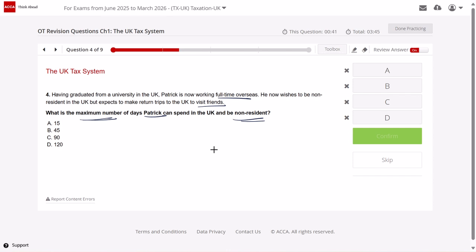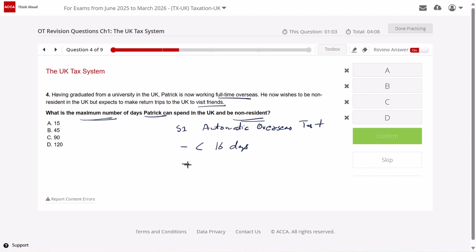So when I talk about stage 1, the automatic overseas, or non-resident test, right? Test 1 says if an individual stays for less than 16 days, he may not be resident.